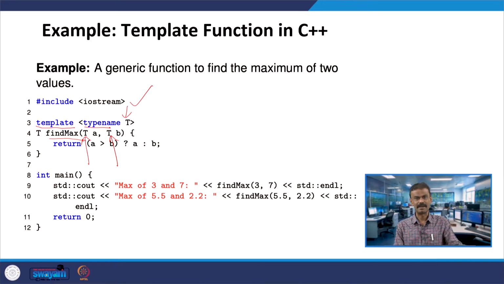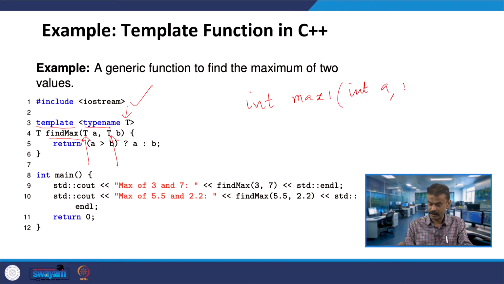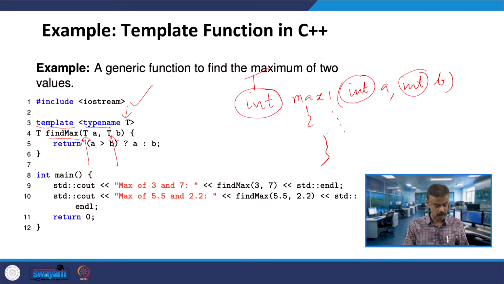Suppose I ask you to write a function to find the maximum of 2 integers. How did we write it? You put the return type int, the function name, let us say max 1, int A, comma, int B. This is what we wrote so far, and then you write the logic. Now if you look, I replace all the ints by T, this is the syntax: T max 1. So here we have find max, and here you put T. Once you put this T, the type name, you can use the same function for double, and the same function for float. Even a mixture we are going to see in some examples.